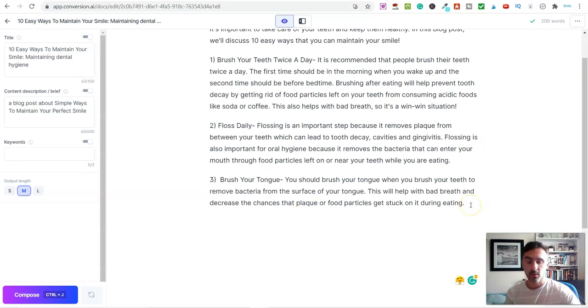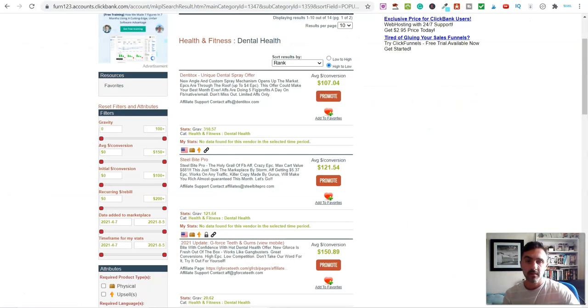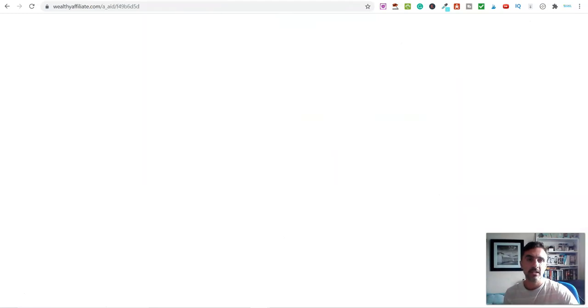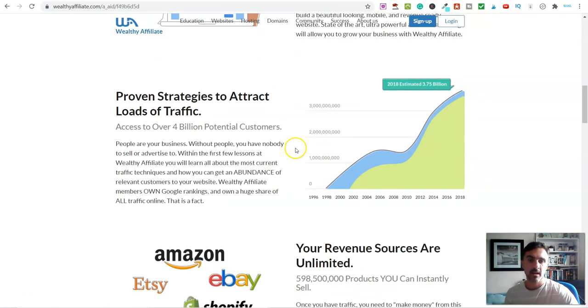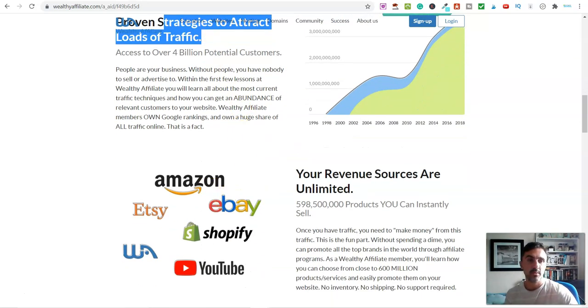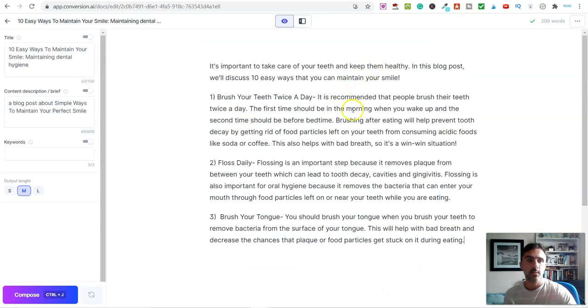Inside of here, once we've created our article and we put this over onto our blog or our website, we then simply include our affiliate links that we found over on ClickBank or different platforms. This is awesome. As you can see here, using this software here, it takes little to no time. I can just whiz through and create a hell of a lot of content with this. I can then use what they teach inside of this platform here, this Wealthy Affiliate, to attract more traffic over to my blog. I can partner up with many more different companies. But as you've seen here, it works incredibly quick. It's simple and it's easy.